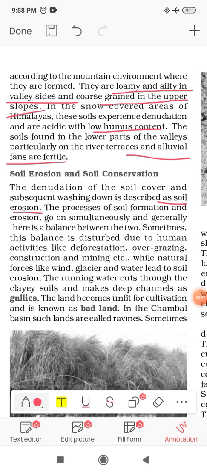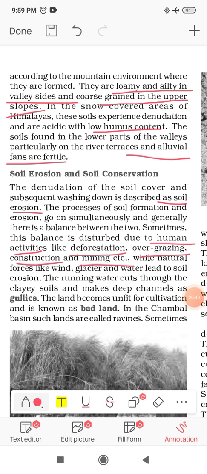But if it is human made, if it is human activities like deforestation, overgrazing, construction, mining, etc., then it is not possible. There are so many reasons behind it which can create the problem of soil erosion. So we have seen there are two categories: natural and human made.